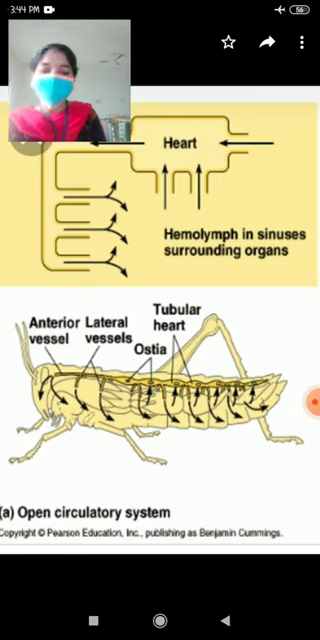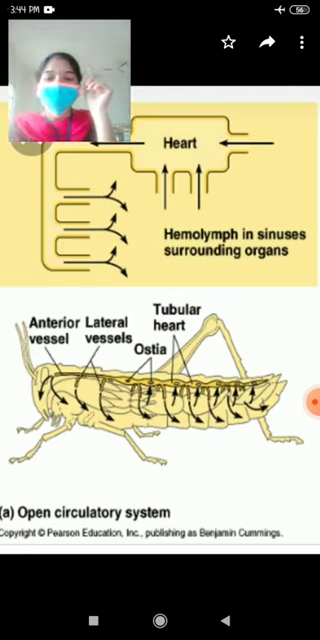In this open circulatory system, blood flows slowly, because there is no blood pressure. Next one is the closed circulatory system. In this type, the blood is confined to blood vessels only.